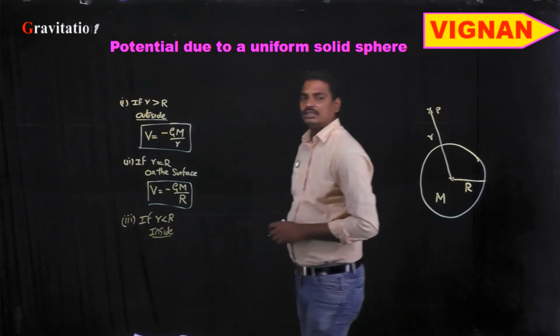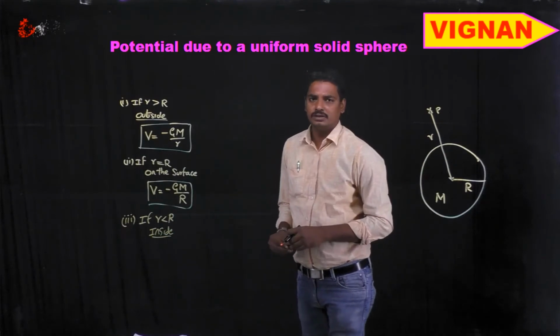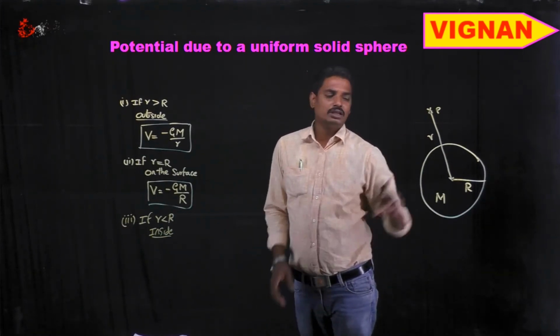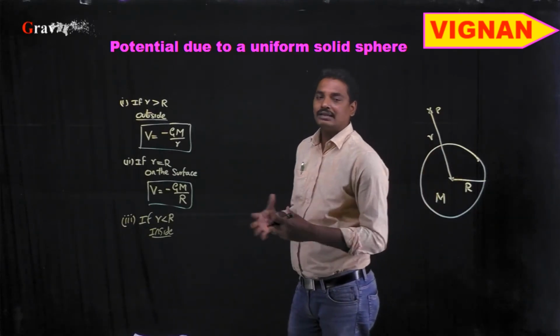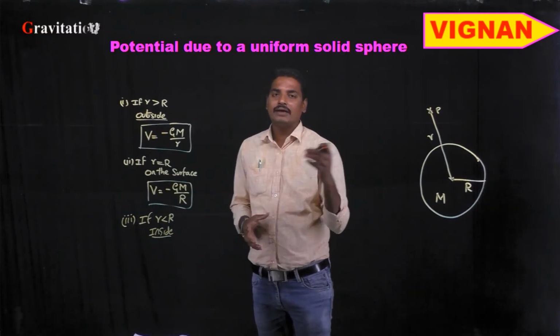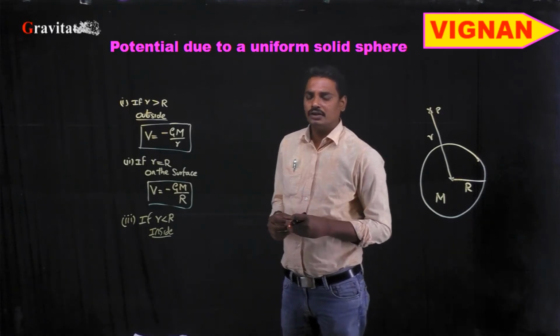We need to see the case where this point P is inside the solid sphere. To calculate the value of the potential inside this uniform solid sphere, we will use the relation between gravitational potential and strength of the gravitational field.